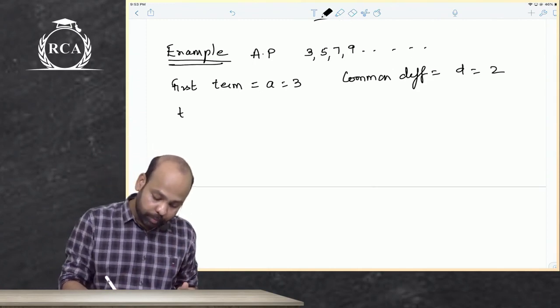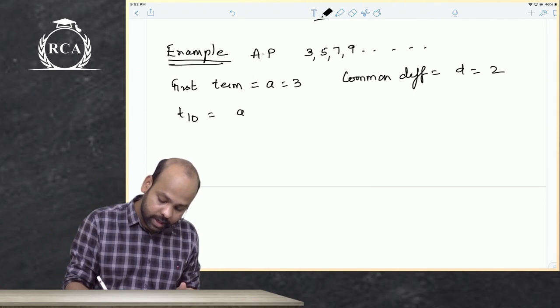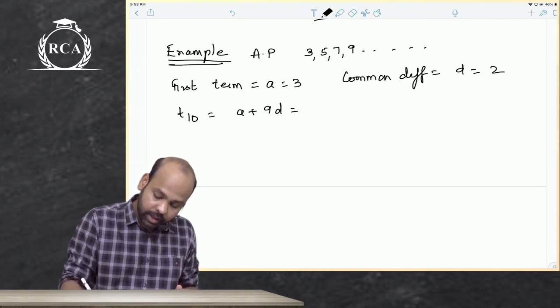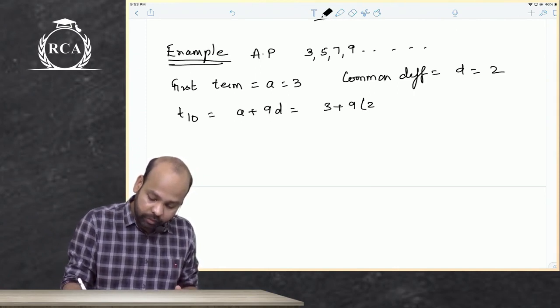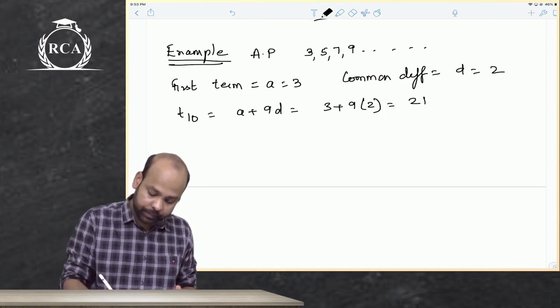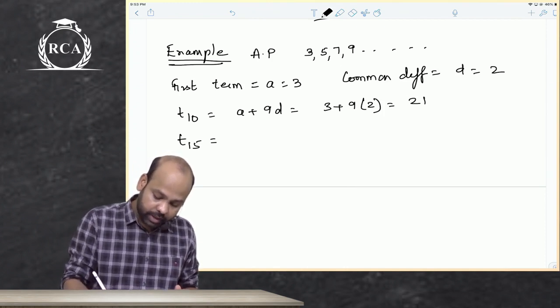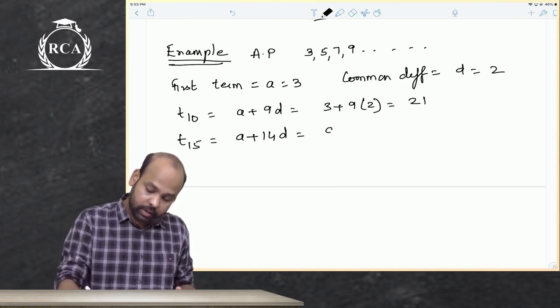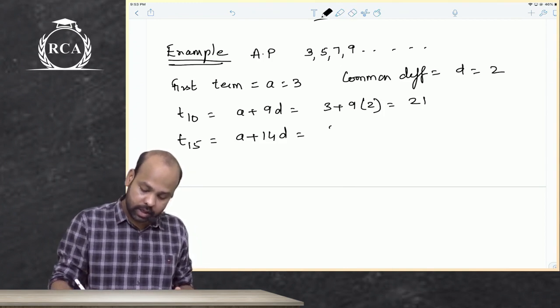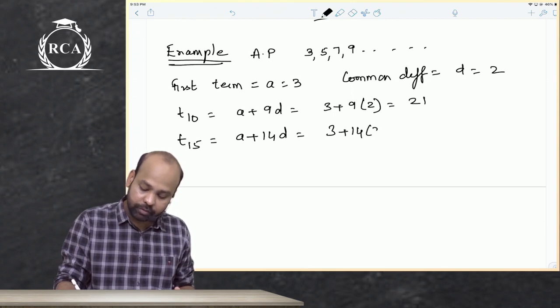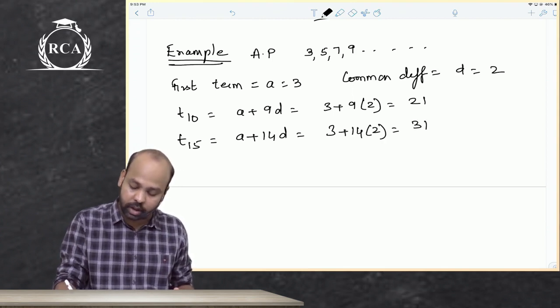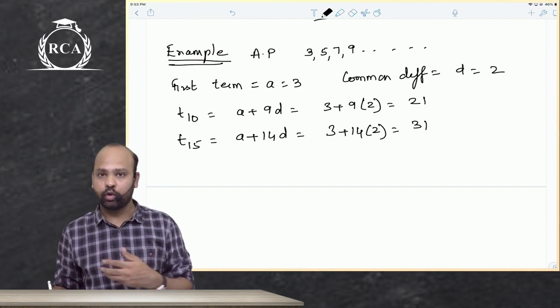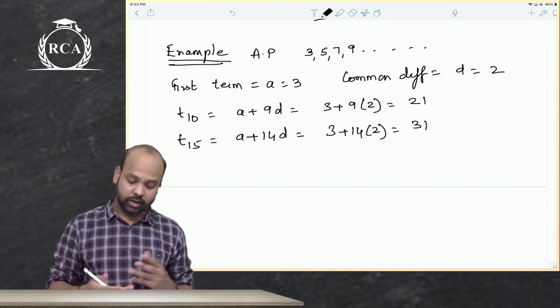If they ask me to compute the 10th term, I can write a plus 9d, so that will be 3 plus 9 times 2, that is 18, 21. If they ask me to compute t15, that will be a plus 14d, so that will be 3 plus 14 times 2, 28 plus 3, 31. You can do this with me, you do not have to wait for this because I've already explained.